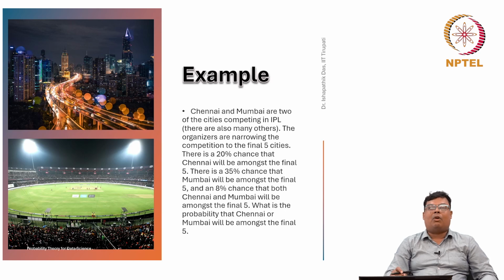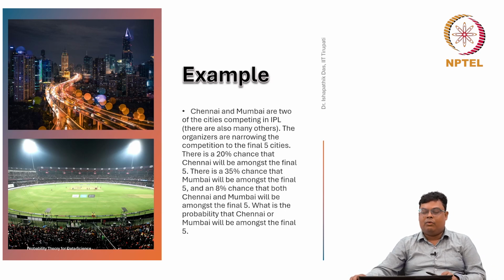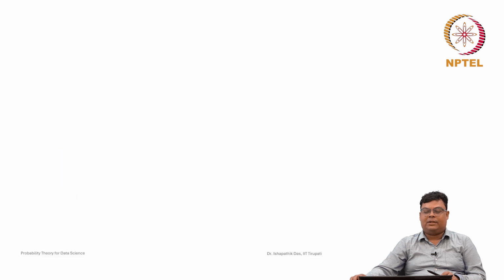Whenever we see "or", that is nothing but union. If we see "and", then this is intersection. So, how can we solve this problem?